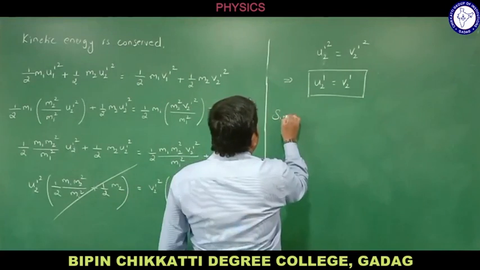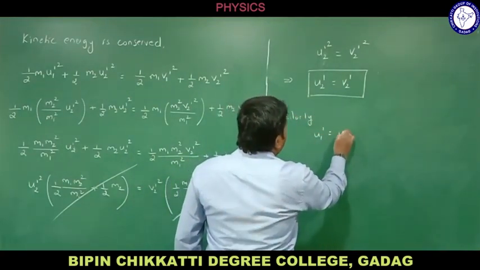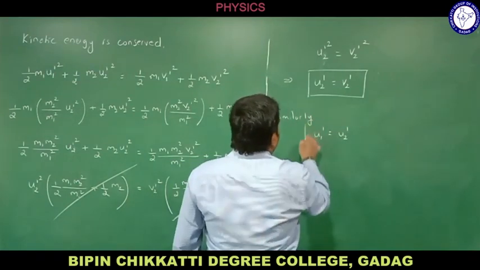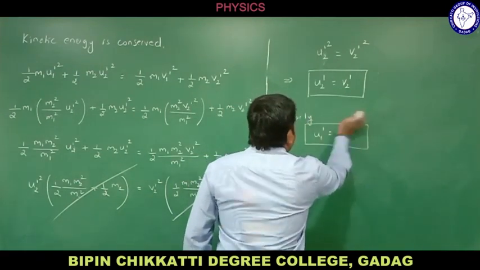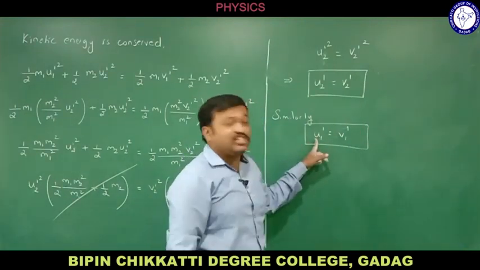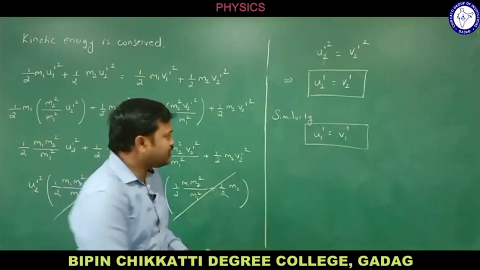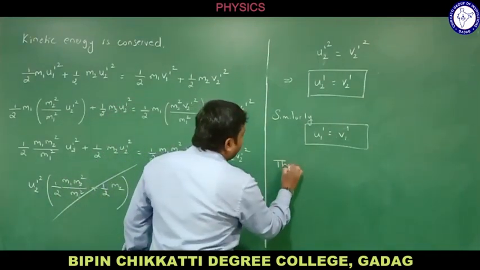Similarly, if I calculate for u1 dash, u1 dash is equal to v1 dash. It means the velocity of the particle before collision is equal to the velocity of the same particle after collision.